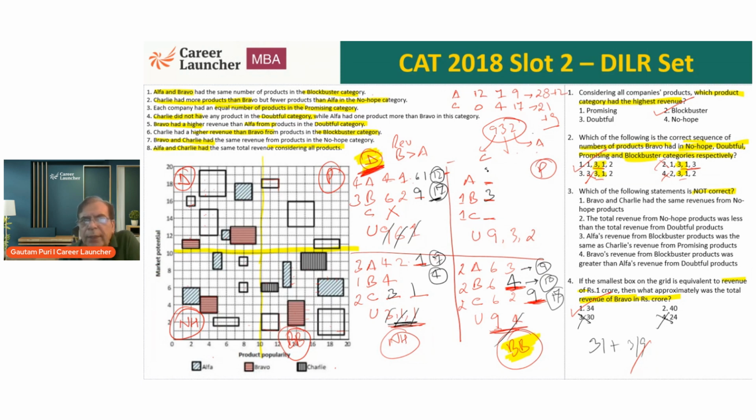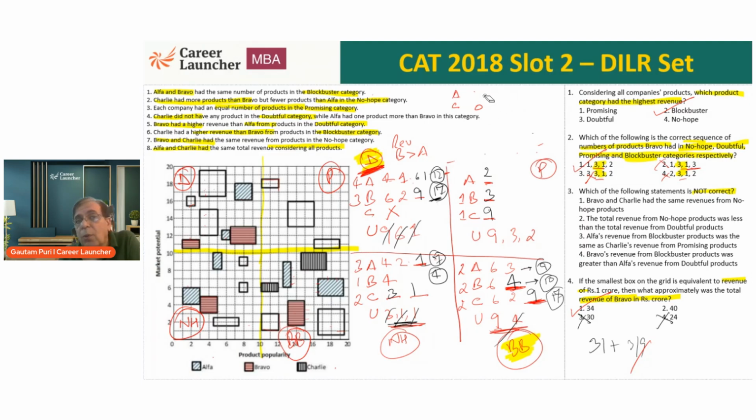Alpha will get 2, 28 plus 2, 30. Charlie gets how much? Charlie gets 9. Okay, so that completes the set for us for all practical purposes. We still have one question to worry about.